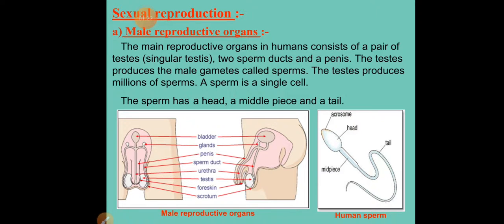So in today's class, we are going to learn about sexual reproduction in human beings. So we know that the organs of the reproductive system present in human beings are mainly divided into two different parts.